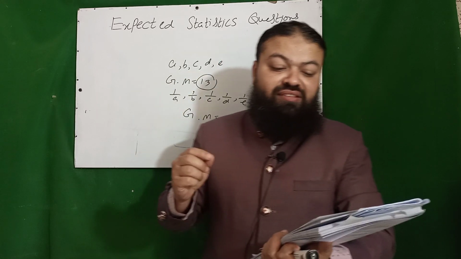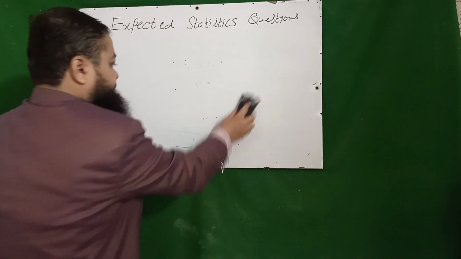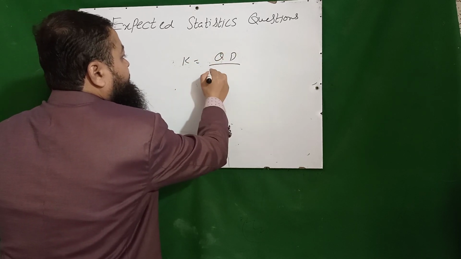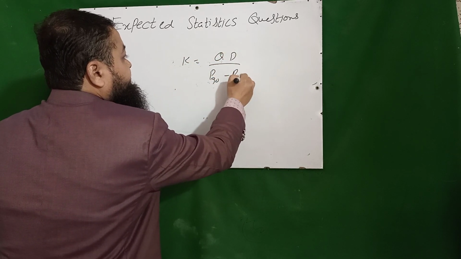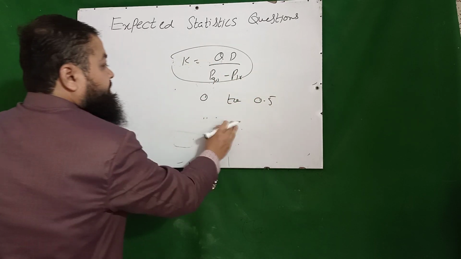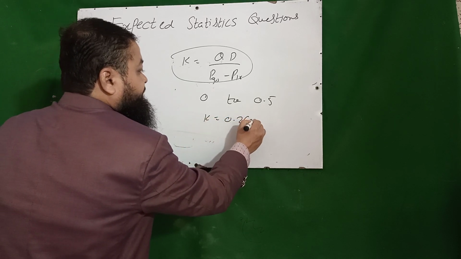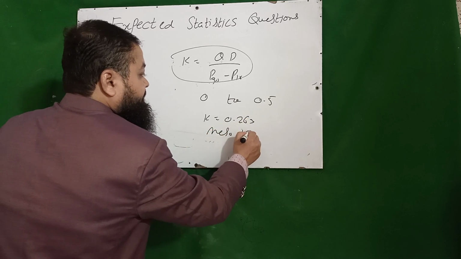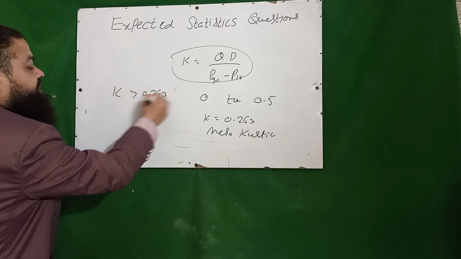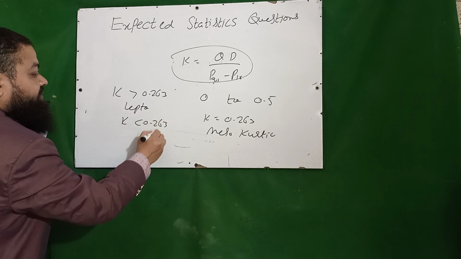Next question is, percentile coefficient of kurtosis is a very important one. It is K is equal to quartile deviation over P90 minus P10, and its range is from 0 to 0.5. If K is equal to 0.263, we have mesokurtic. If K is greater than 0.263, we have lepto, and if K is less than 0.263, we have platy.